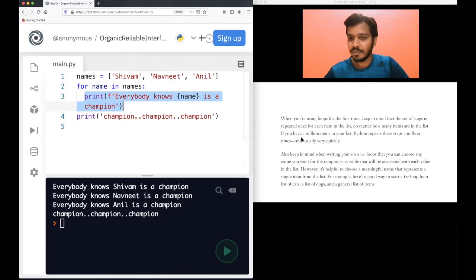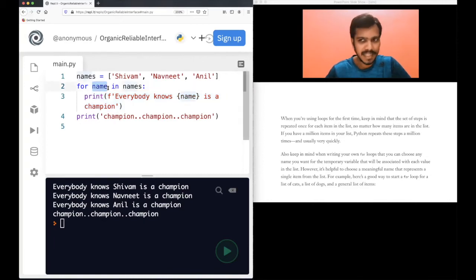Okay. Now if you have millions of items in your list, Python repeats this step a million times, right? And that happens usually very quickly. It's not that it will take maybe 1 minute to do this. No, it will be done in mostly seconds or milliseconds. And also keep in mind when writing your own for loops that you can choose any name you want for the temporary variable. I told you for this temporary variable, you can choose any name.